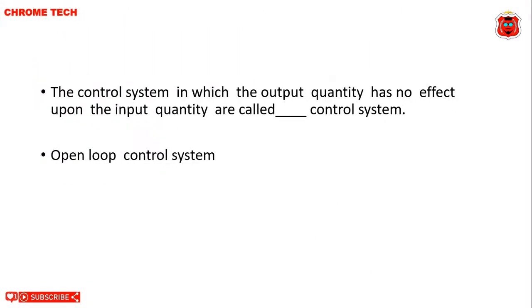The control system in which the output quantity has no effect upon the input quantity are called dash control system. Open loop control system. Open loop control system is the correct answer.